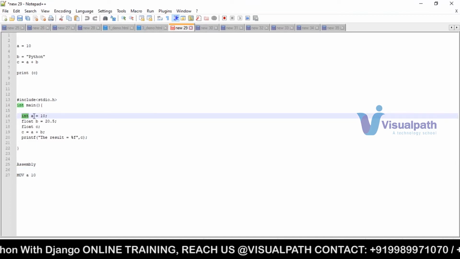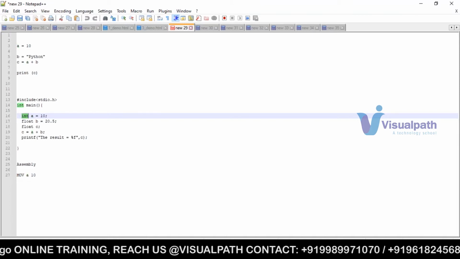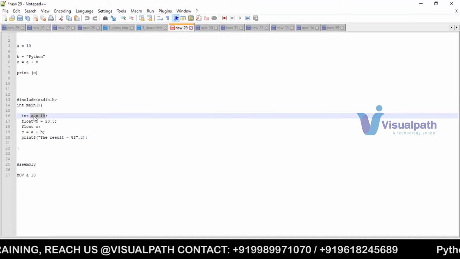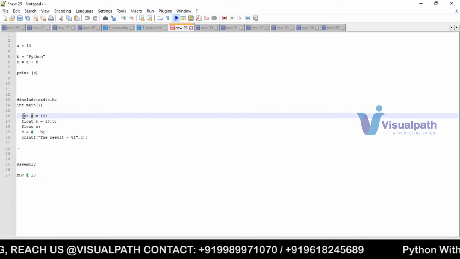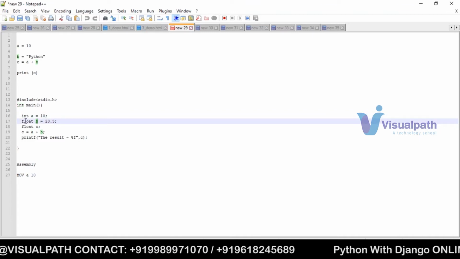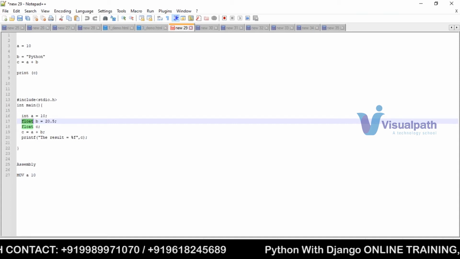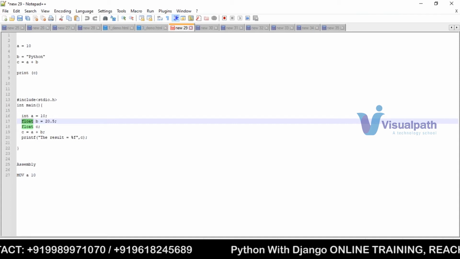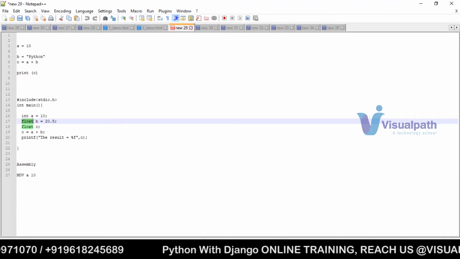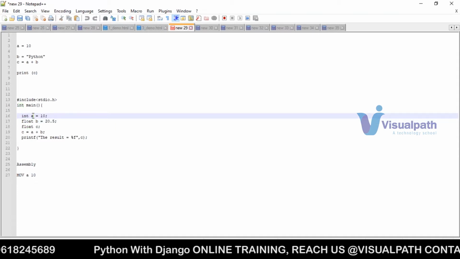As a programmer, we need to define the type of a variable. If you are giving integer data, then we need to make this variable an integer. If you are passing some float data, then we need to make this variable a float. The same way character or string, right? This is what we call statically typed programming languages. We need to convey to the C compiler what kind of variable you are passing.